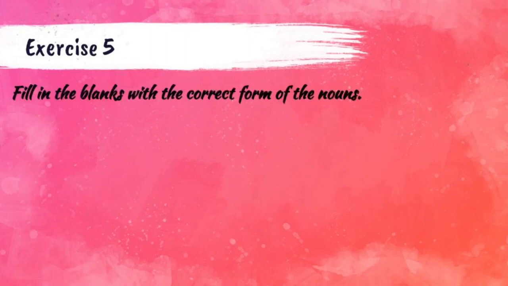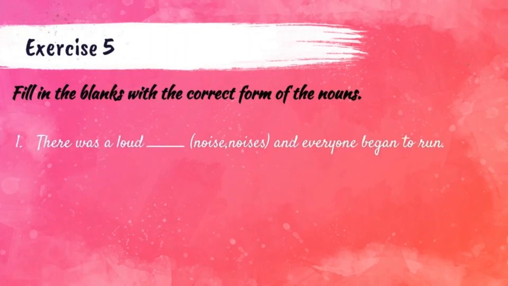Students, now we are going to do the fifth exercise, that is filling the blanks with the correct form of the nouns. Let us do the first one. There was a loud dash and everyone began to run. And two options are there. One is noise, it's a singular noun, and another one is noises, it's a plural form. And just look at the question carefully.